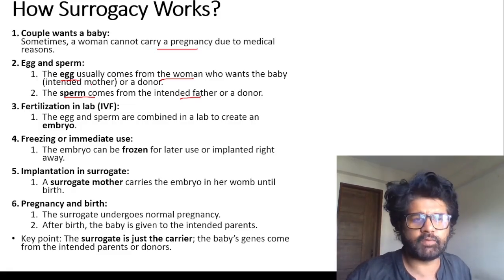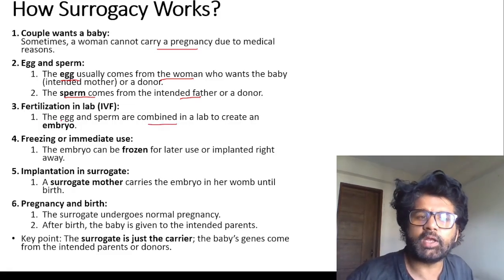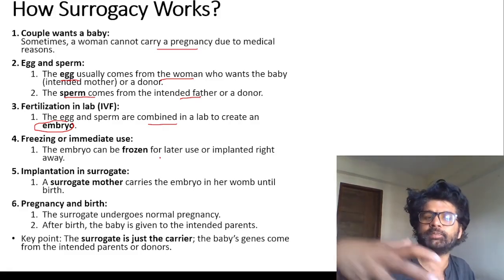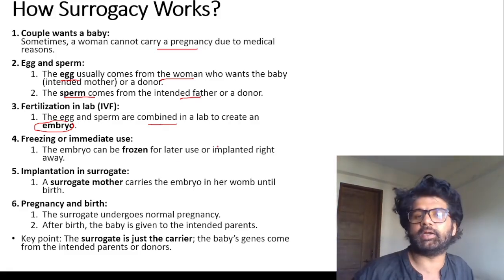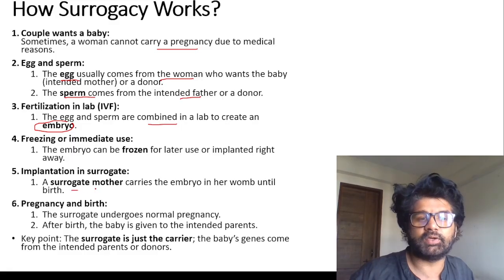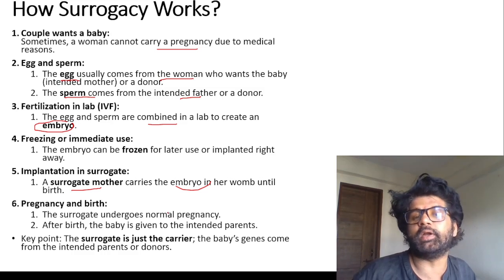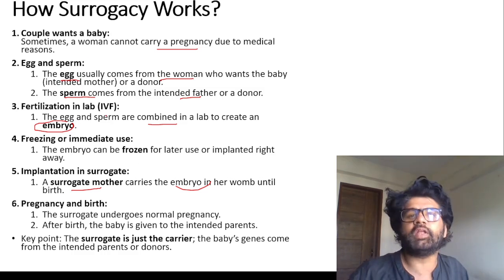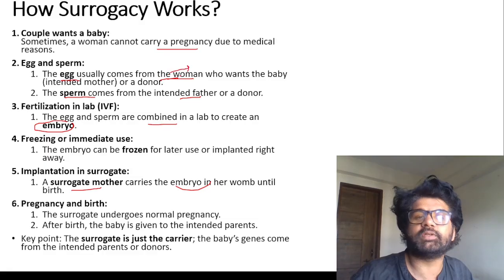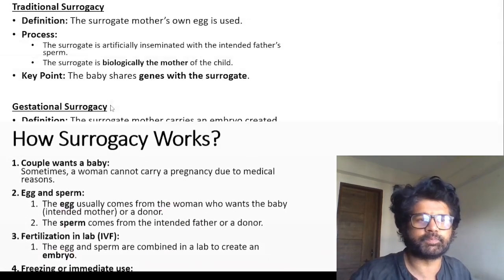Fertilization in the lab, in vitro fertilization. Egg and sperm combine to form an embryo. Now the embryo will be frozen for later use, or it can be implanted in the surrogate. Implantation in surrogate: the surrogate mother carries the embryo in her womb until birth, and the surrogate undergoes normal pregnancy and birth, and the baby is given to the intended parents. So in this whole thing which you have seen, the egg usually comes from the woman. This is an example of gestational surrogacy.